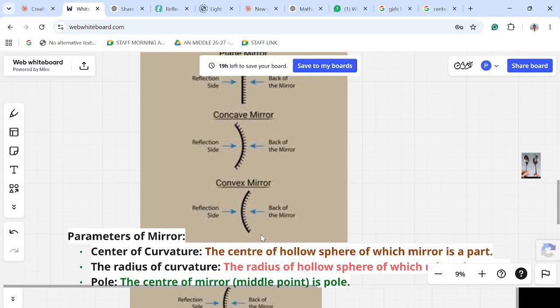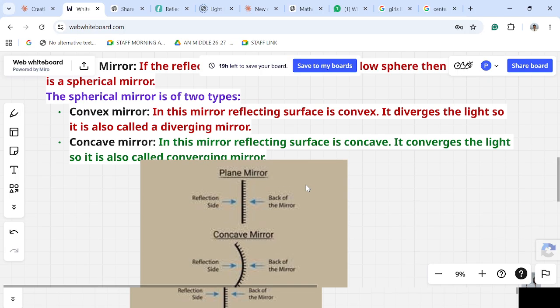Convex, see here, inside it is coated. Inside we have coated it, so the outside part is the reflecting one here. When the beam of rays falls on this mirror, it reflects in other directions. So it is also called diverging.